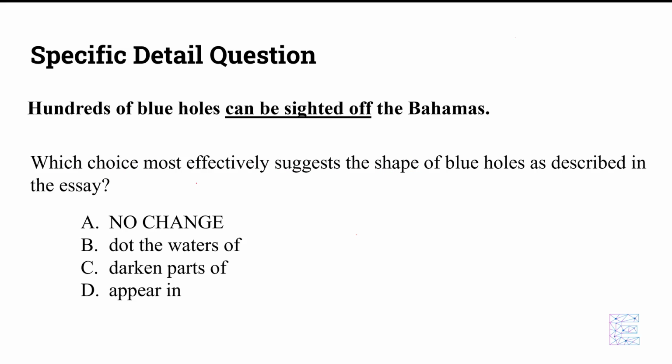We want to focus on the thing that we're being asked to find. In this case, we are focusing on the shape of blue holes. So the excerpt that we are given right here has to convey something about shape. We want to fill this space here with the word shape. What I want you to do is when you're reading these types of questions, underline or circle the specific thing that you're being asked for.